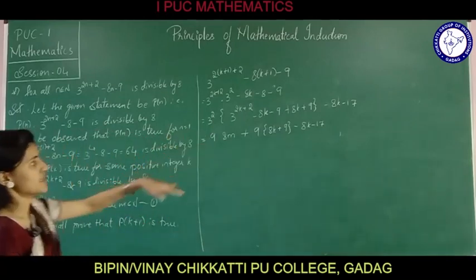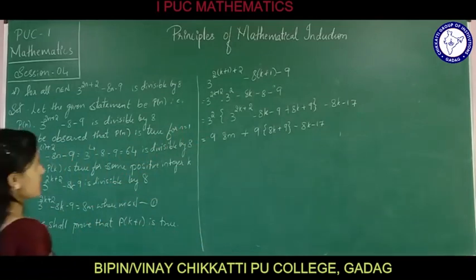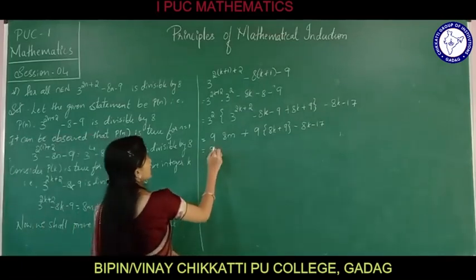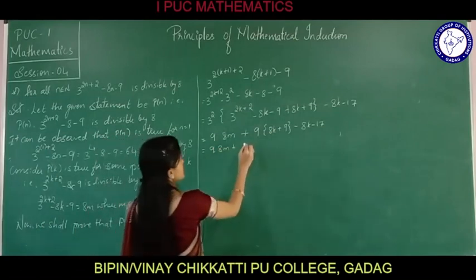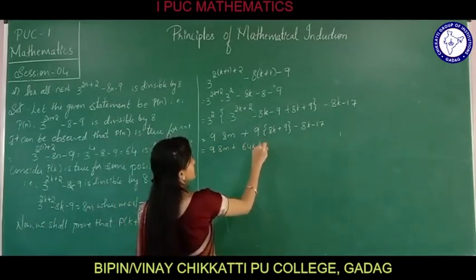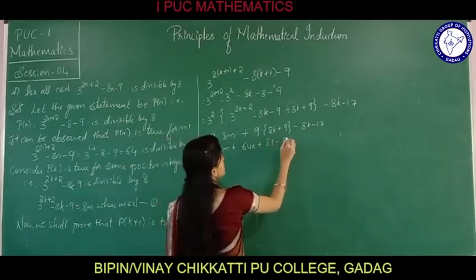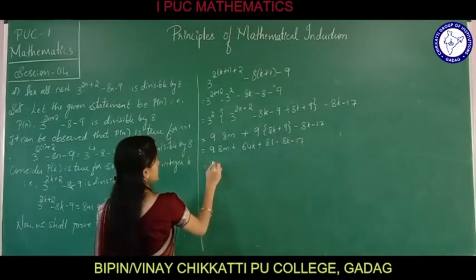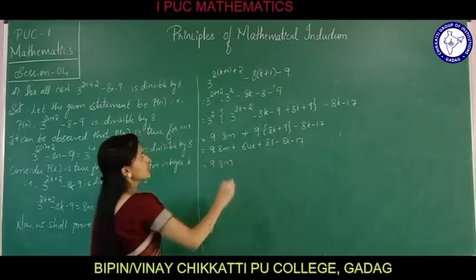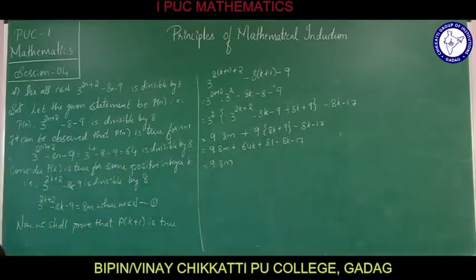This can be further simplified as 9 into 8m plus 9 8s are 72k plus 9 9s are 81, minus 8k minus 17.